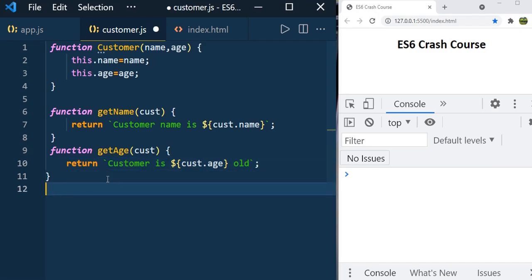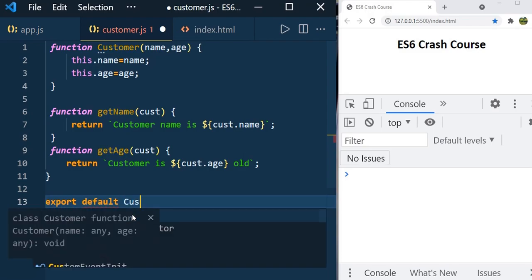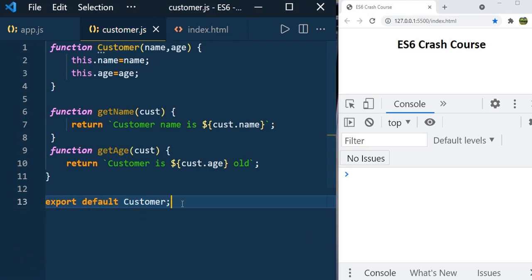If you would like other parts of code to access your customer and getName, getAge functions, then you should export them. You can use export default, so export default customer. By default it will export the customer.